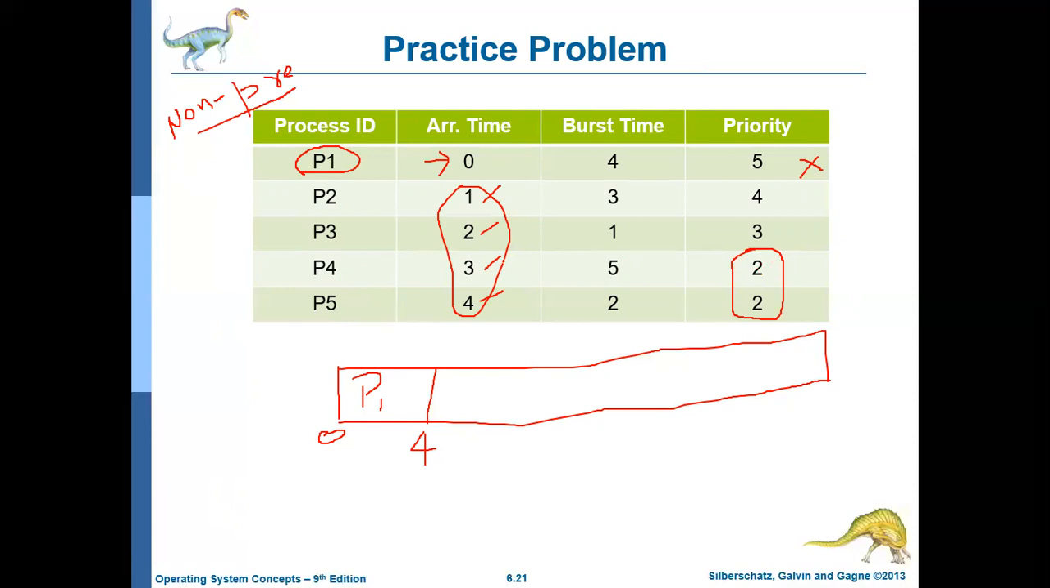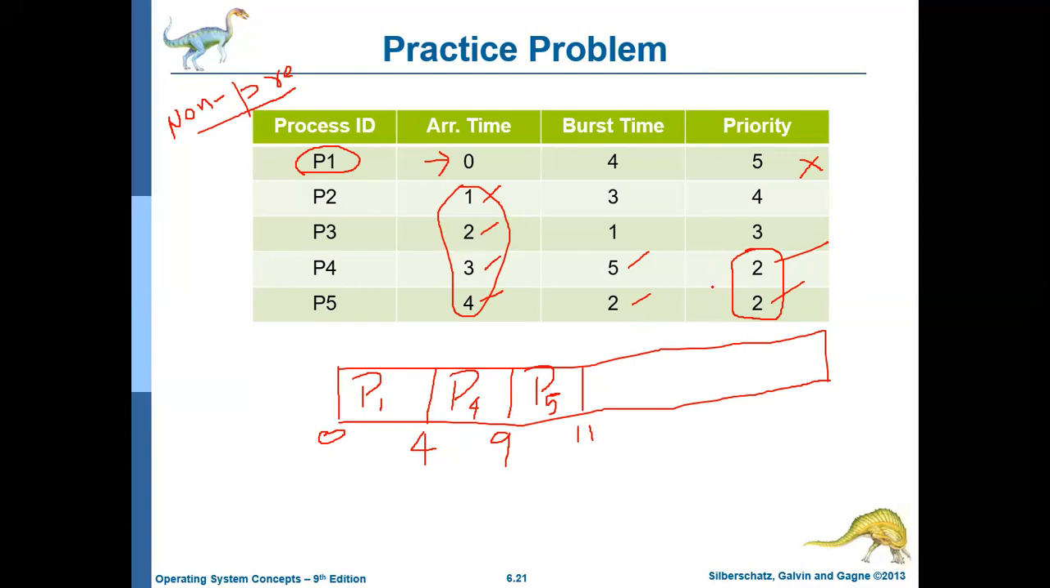In the ready queue, P4 comes first, so P4 will get the processor. It will execute for 5 milliseconds, that is, from the 4th millisecond to the 9th millisecond. Then P5 will get the processor and execute for 2 milliseconds, its burst time, that is, from the 9th millisecond to the 11th millisecond.